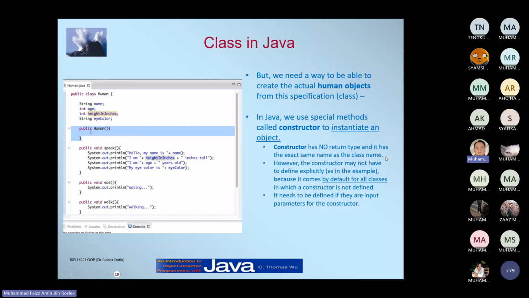If in your class you don't have a constructor, you will not be able to instantiate it in another class. Basically, you cannot call this class because there is no constructor method in it. However, the constructor may not be defined explicitly, because it comes by default for all classes in which a constructor is not defined.